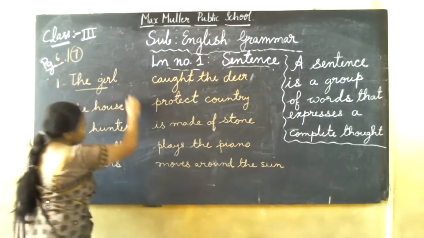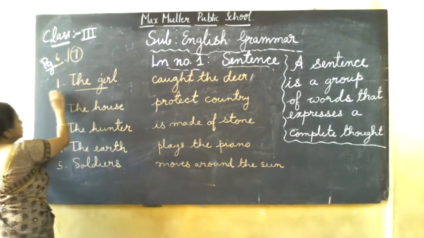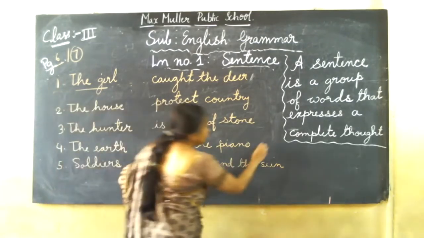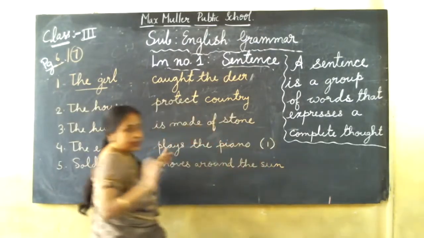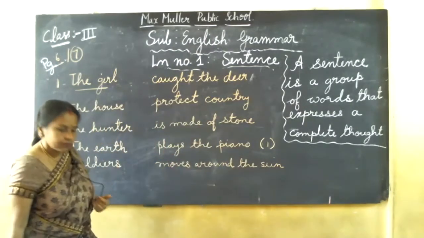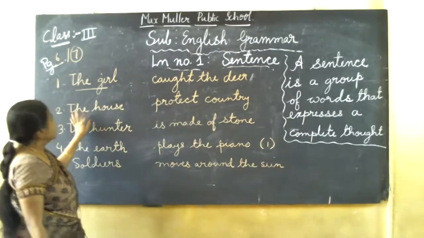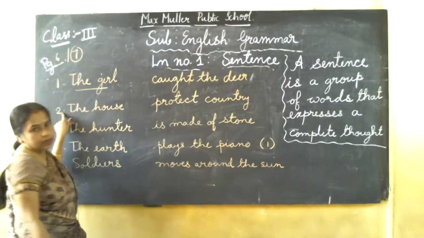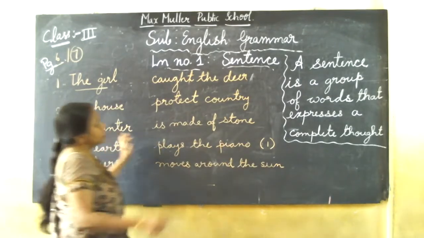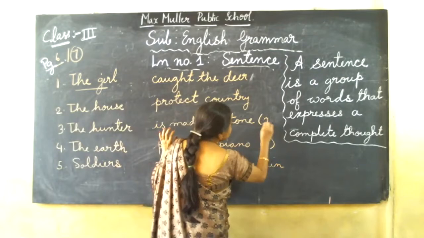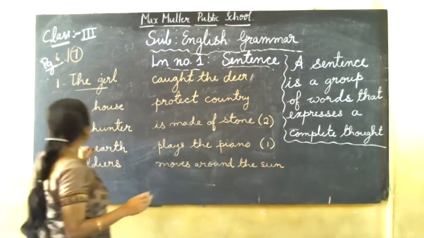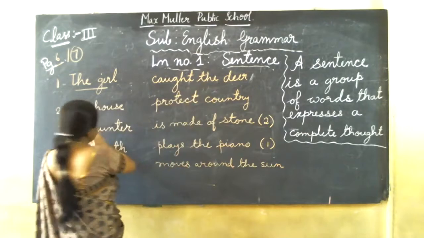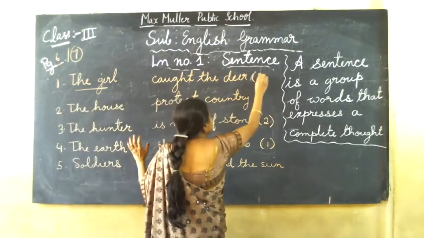Now, small children, don't match like this. You see the number here. What is the number here? 1. So beside this, within brackets, you write 1. It will look neat. Next one, the house. I can write is made of stone. So what is the number here? 2. You write number 2 here. Okay, next one, the hunter caught the deer. So what is the number here? 3.